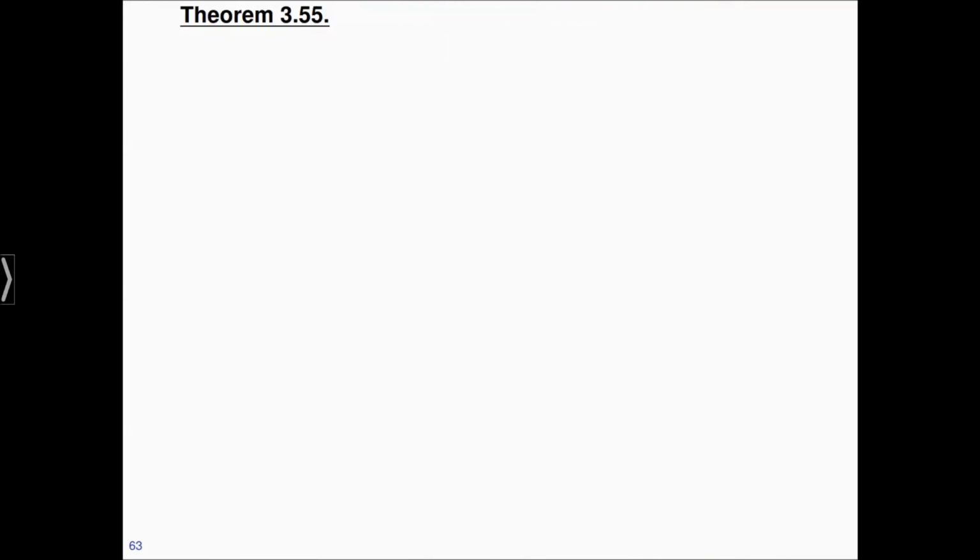We now come to the very last part of this section, which is a relation between invariant distributions and expected return times. This is the following theorem.